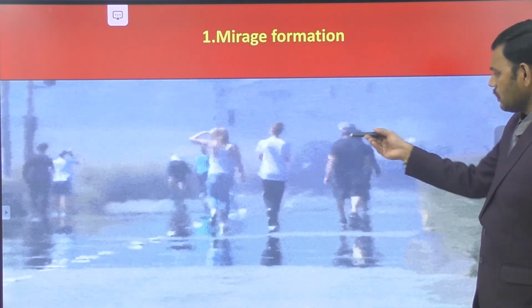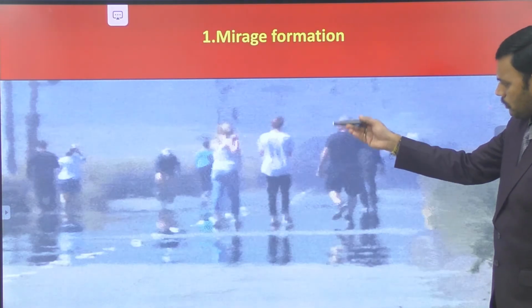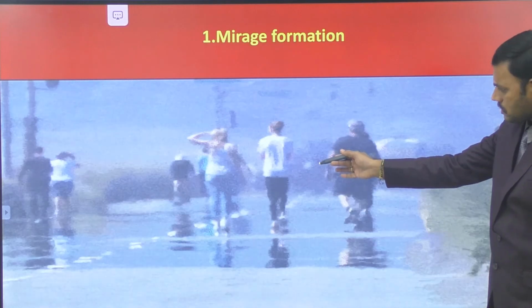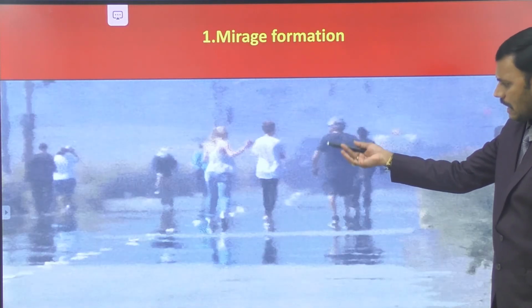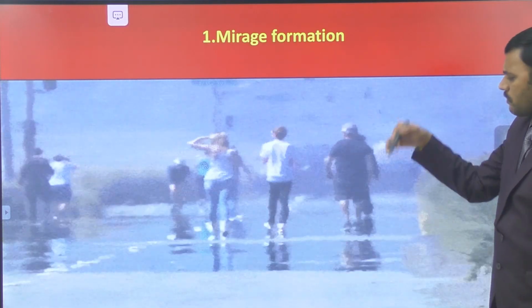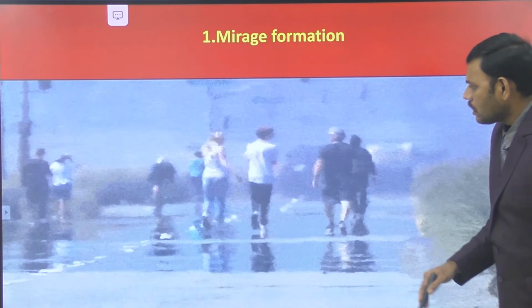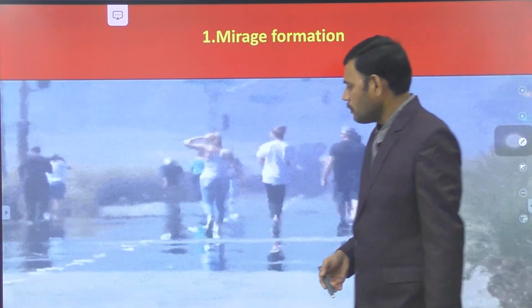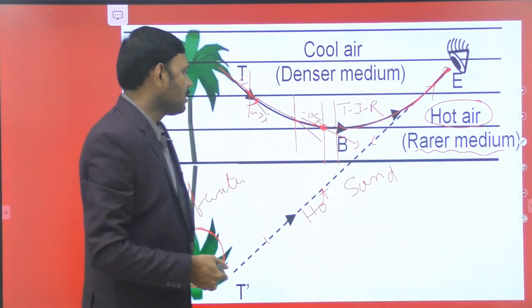That's what we observe in this case also. Suppose you are observing at the farthest distance on the highway, where people are traveling on the road, the same phenomenon takes place here, and this is known as the formation of mirage.